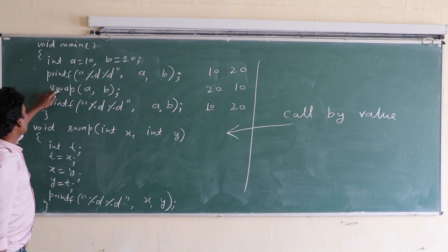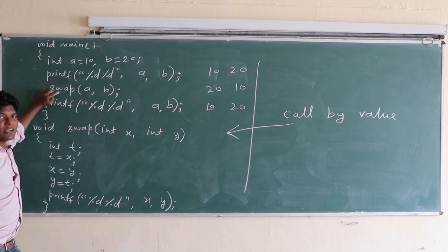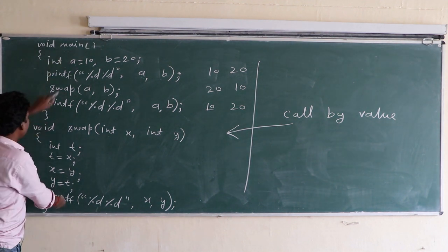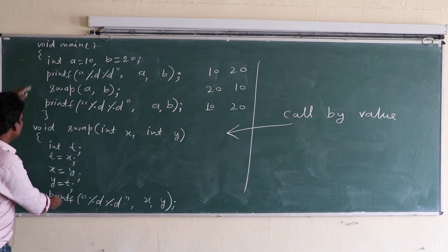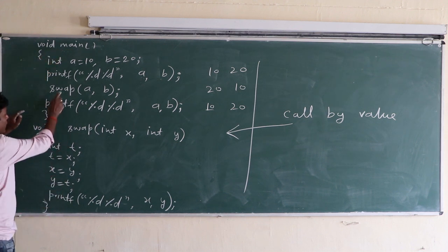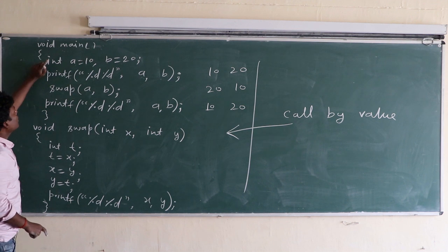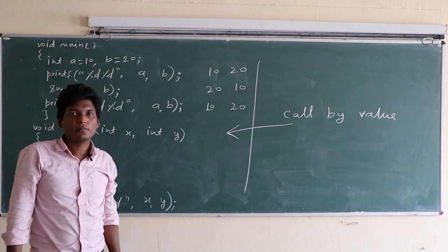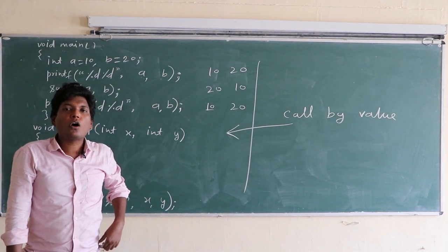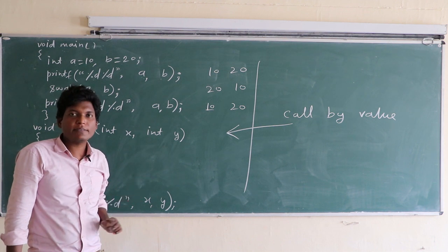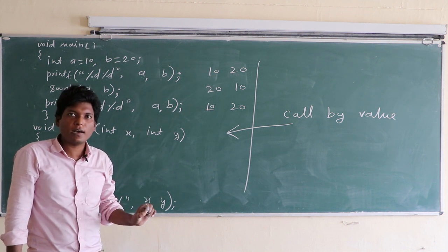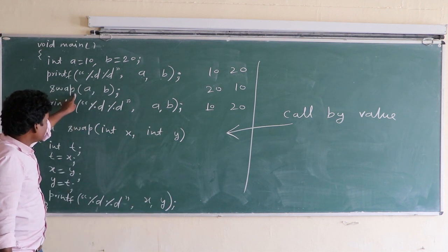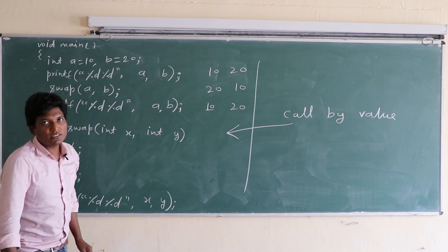Okay. Class, this is the called function. Swap is a called function and main is a calling function, because main is calling the swap function here. The function that calls another function is called the calling function, and the function that is called by another function is called the called function. So swap is a called function and main is a calling function.